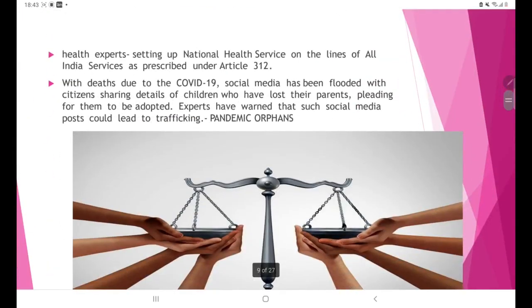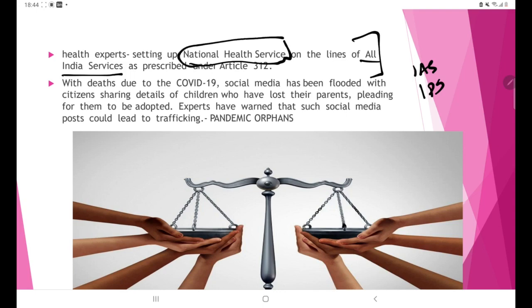Then next current affair is with respect to the creation of an all India service in health. So national health services. Okay, in line with IAS, IPS, etc., many health experts have been asking for the creation of the national health services, and the creation of an all India service requires the active participation of Rajya Sabha. This we have discussed in an earlier lecture. So it is coming under Article 312. So if you are quoting articles like this in your answers, then also it will be more attractive.